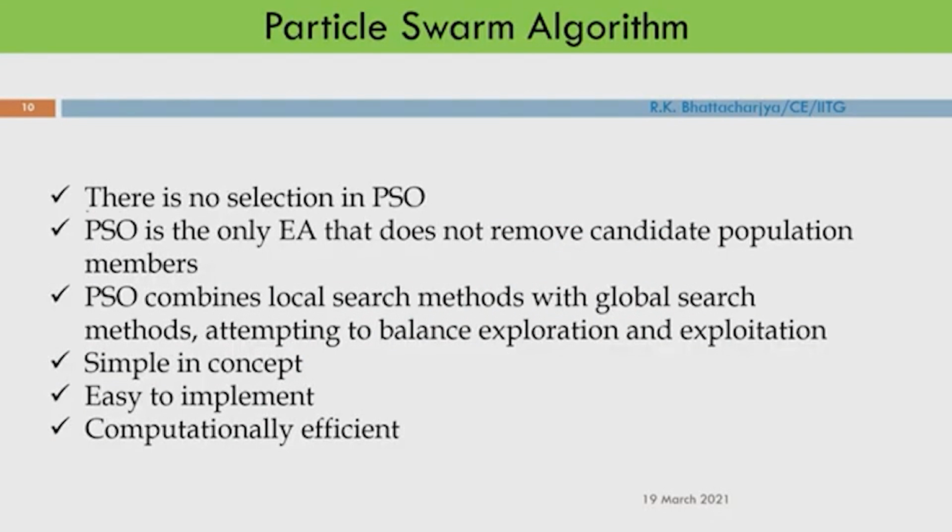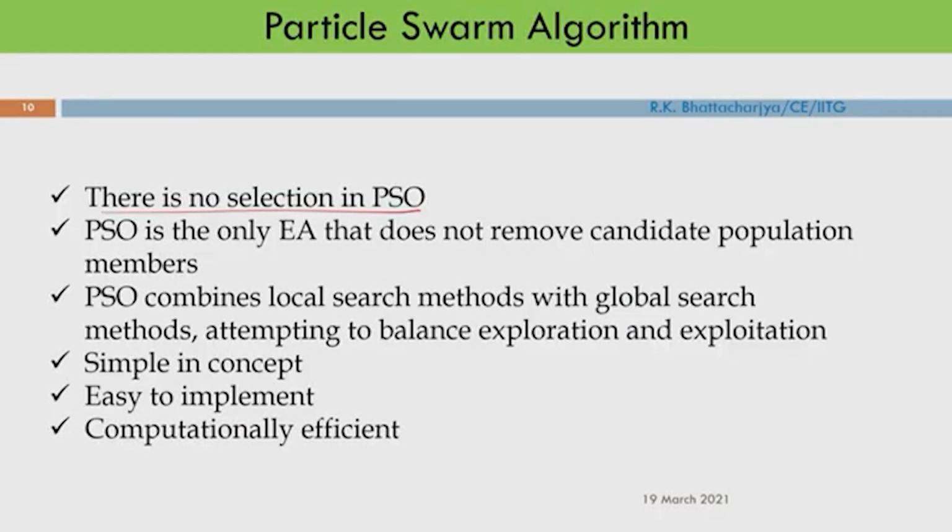Unlike genetic algorithm and other metaheuristic algorithms we have discussed, such as ES, PSO does not have a selection operator. As you have seen, PSO does not have any selection operator. That means you are not deleting any particle.